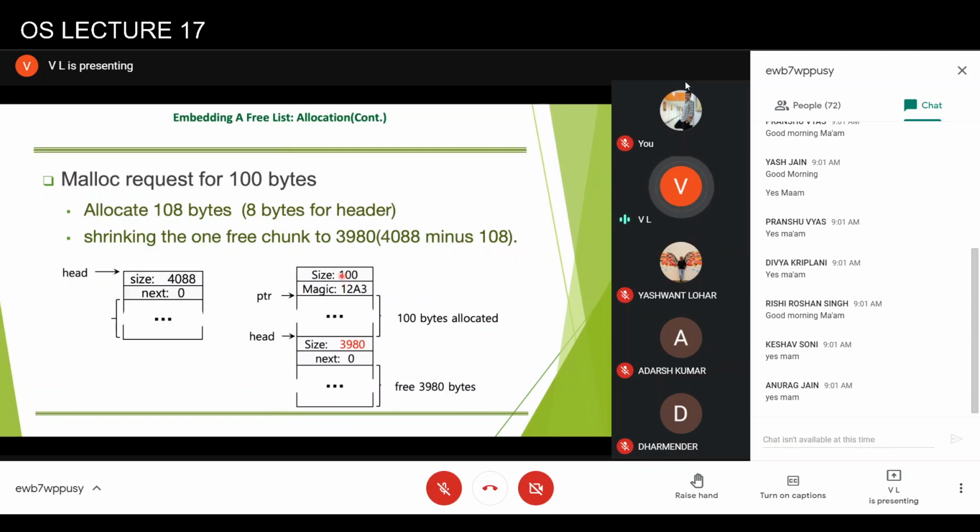The header will keep information about size and magic number. Let's say these two also require 4 bytes each. So 100 bytes will be used for allocation, plus 8 bytes for the header. Naturally, the size of the free block will be reduced by 108. I'm subtracting 108 from this size, and this will become 3980. So this portion is allocated, which is in use, and this is the free space.